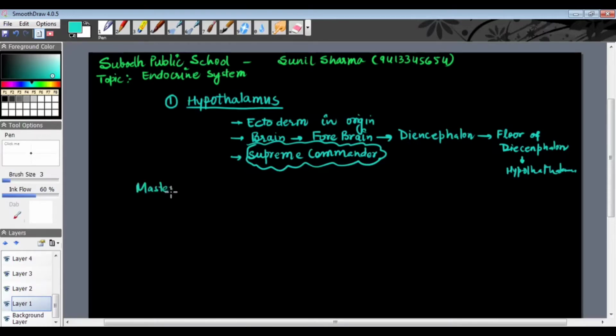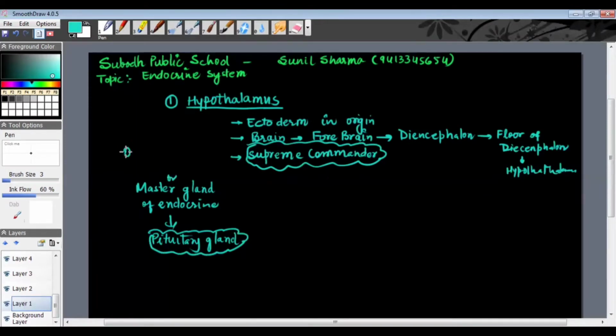Master of the endocrine gland. There may be one question: master gland of endocrine system. The master gland of the endocrine system is the term which is used for the pituitary gland, or sometimes orchestra band master of endocrine orchestra.